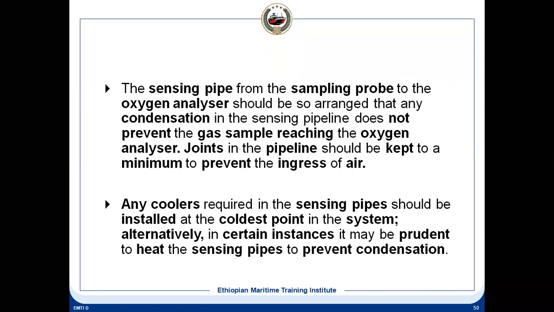Some portion I jumped, that is the operation part. The operation part is actually not in this syllabus. Still I had given it. If you are interested, you can read and understand. If you don't understand, you can ask me and I'll explain to you. But the main thing is the system components, which I have covered, and what safeties are provided. That is the main for this chapter, this syllabus.